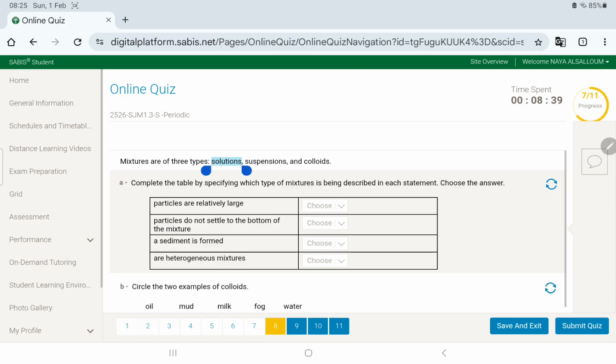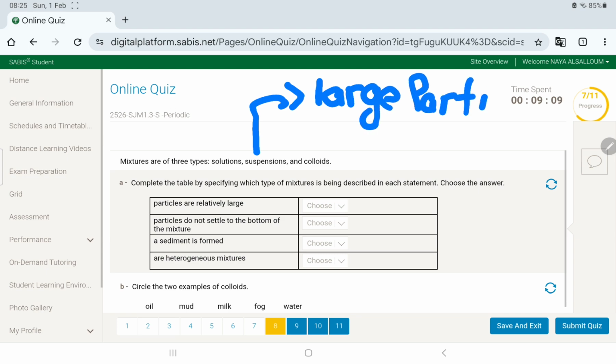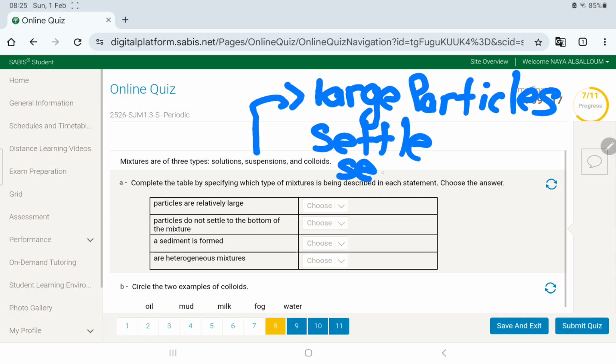there are three types of mixtures: solution, suspension, colloid. Okay, now this is very important. Okay, now suspension, for suspension here, it has large particles that settle and they're called sediments.